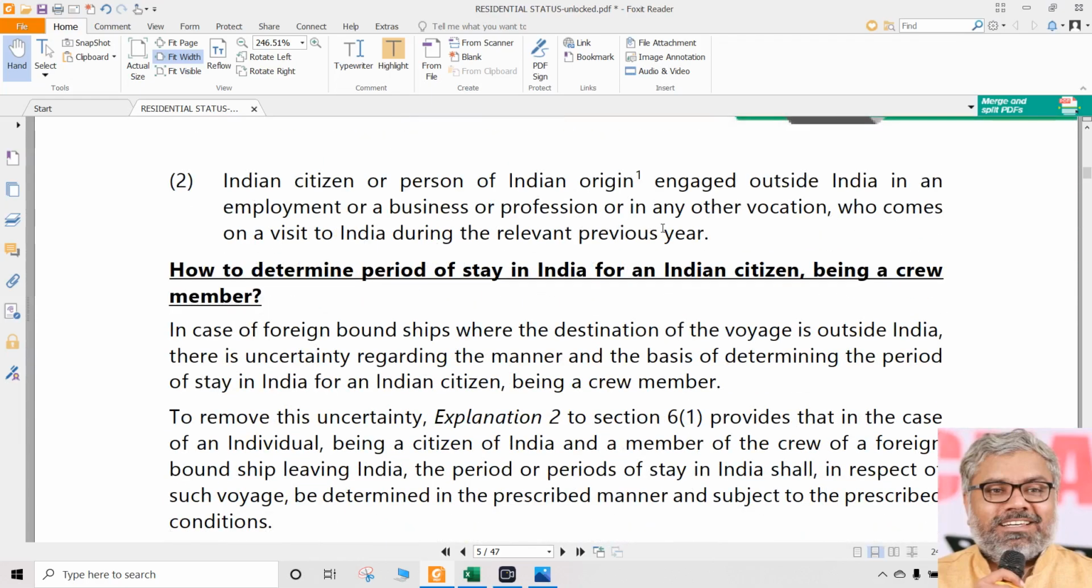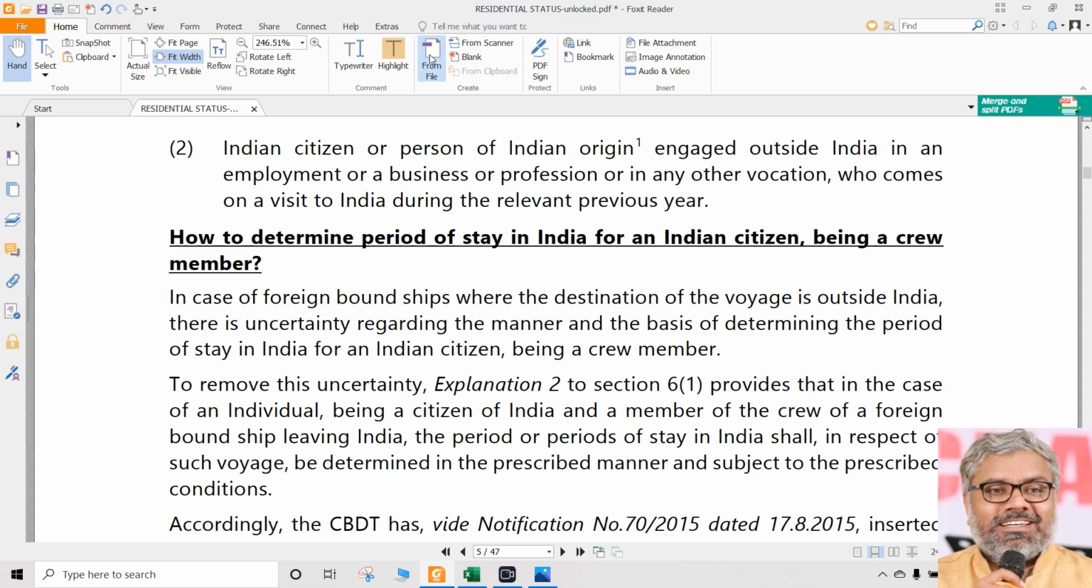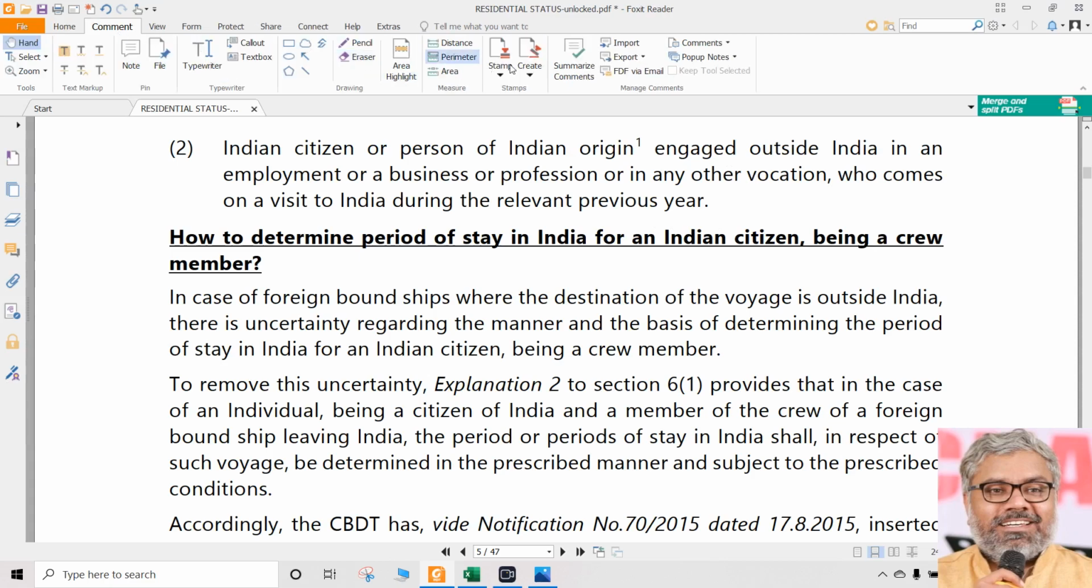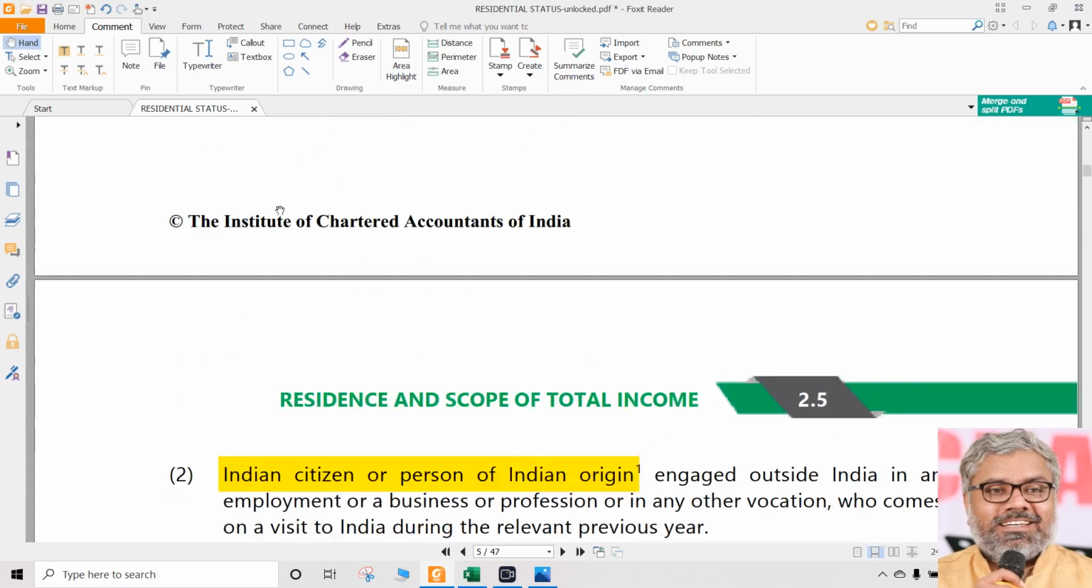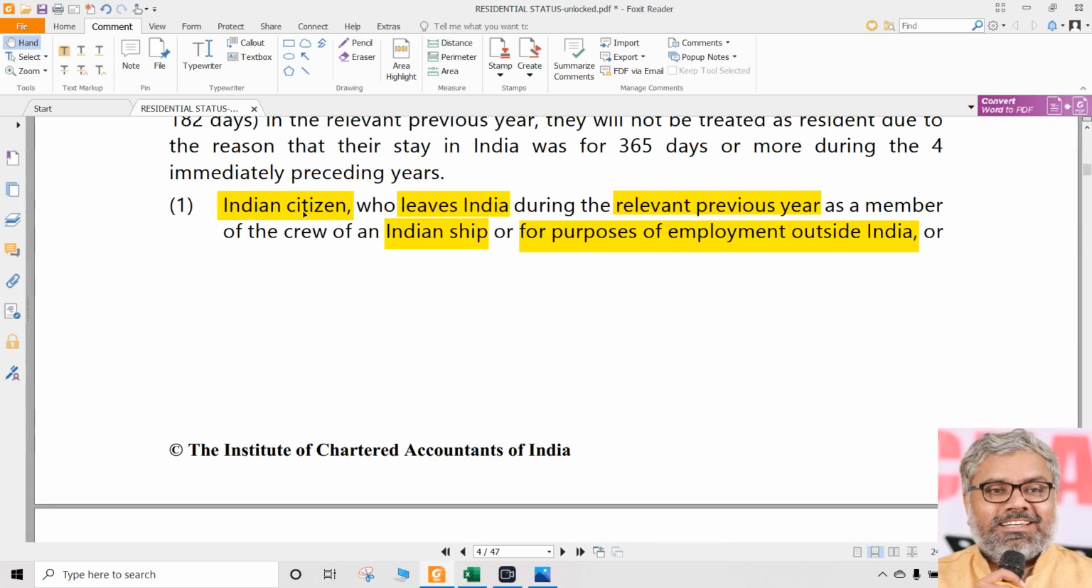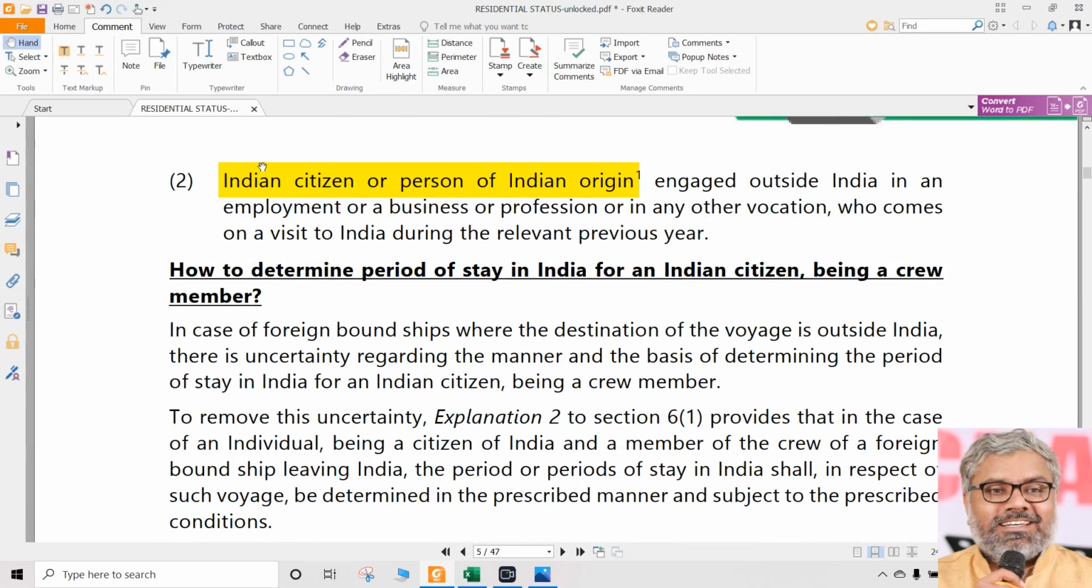Then there is another exception here. This is also an important one. What is the other exception here? Indian citizen or a person of Indian origin. There is one more added here. Here there is only Indian citizen; there is no person of Indian origin. Here there is Indian citizen as well as a person of Indian origin. Who is a person of Indian origin? We'll come to that. That will be given in note number 1. But first of all, the name you have to remember: PIO, that is called person of Indian origin, or an Indian citizen.